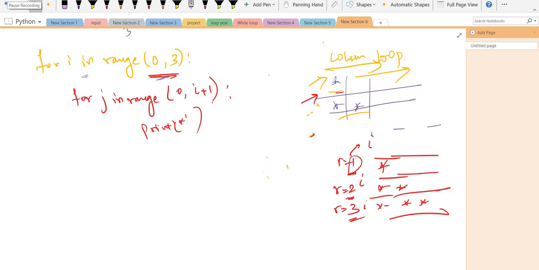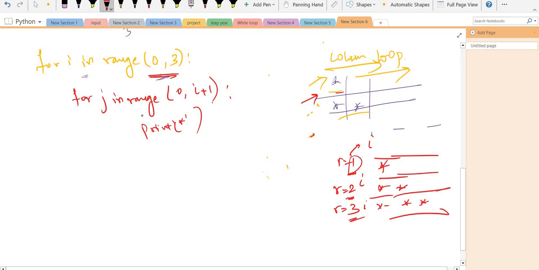So in the last lecture we have seen the patterns, how we can make the pattern. Now we are going to see some different patterns which we are going to make. So here I am making some patterns. You try it on your own. If you don't find the answer, it's fine, no issue. But try it on your own, and if you don't get it, then start the video. I am making some patterns.